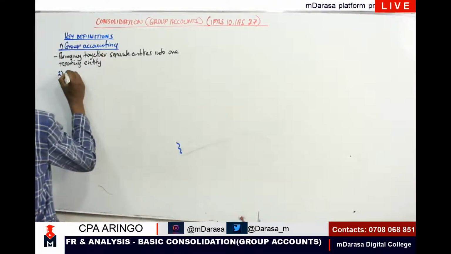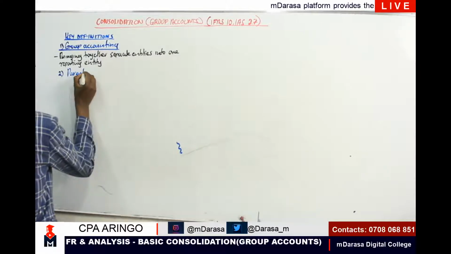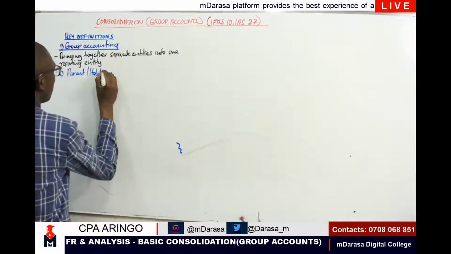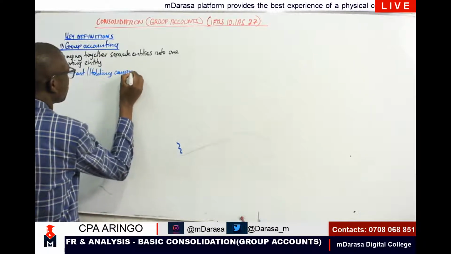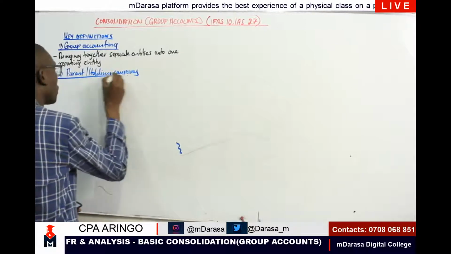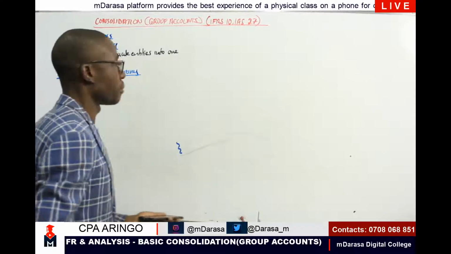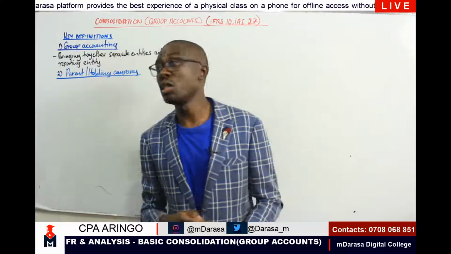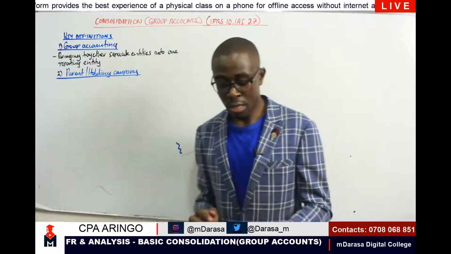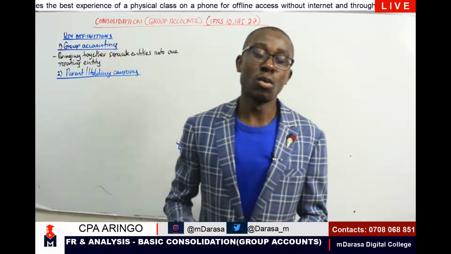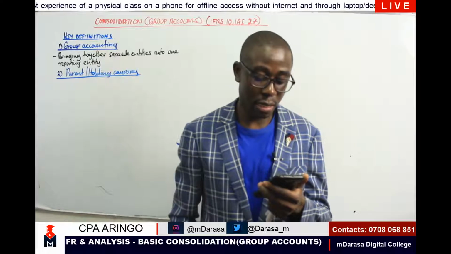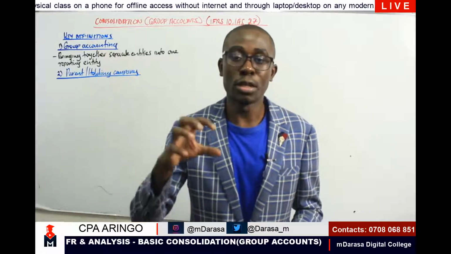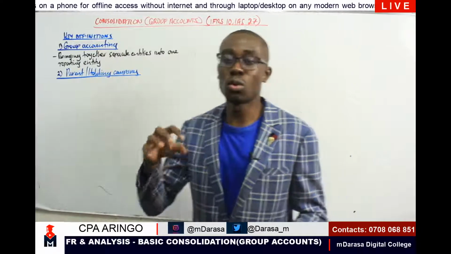So terminology number 2, we are talking about parent. Talk about the parent company, parent or holding company. It will be very key for us to understand this term. This term will be very common as we continue with the concept of group accounts. So a parent company, or a holding company, is the company that controls one or more entities. This is what we are terming as a parent or holding company.